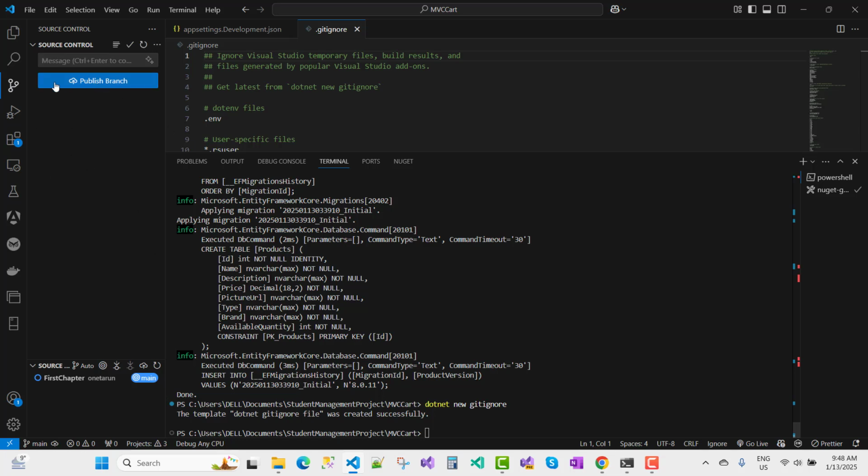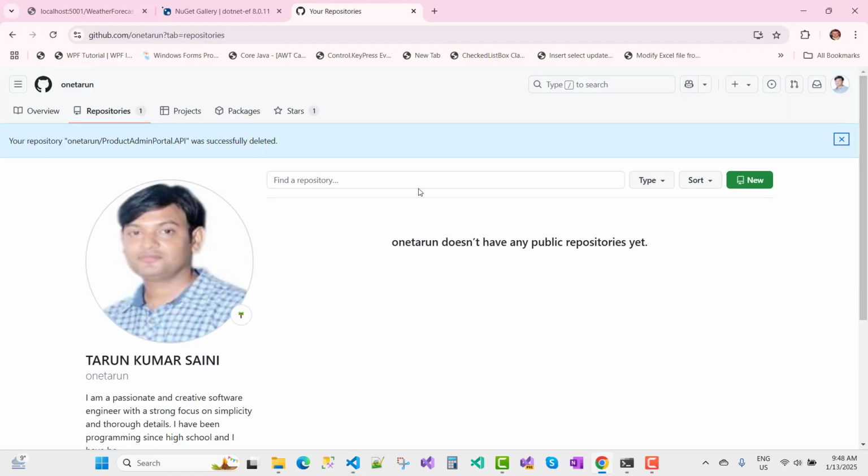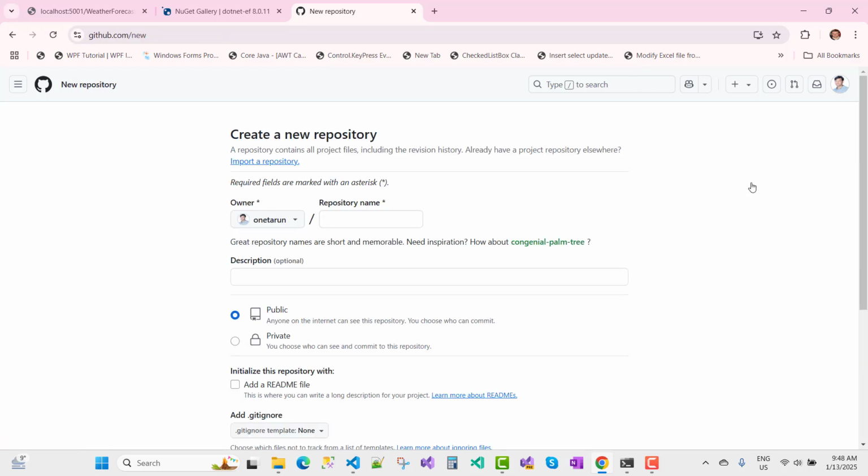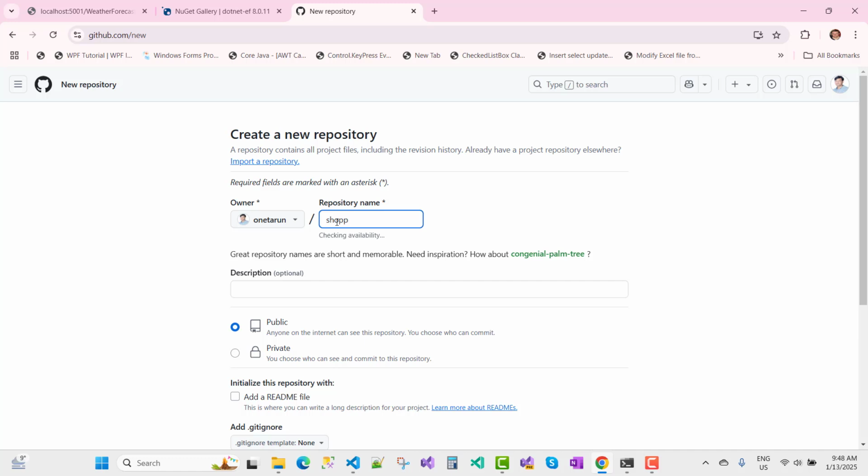You can see that here we have a publish branch button. Okay, so you need to add a repository first. So you can just create a new repository. Here you can see we have different options: find a repository and create a new repository. Under my name, the repository name is shopping cart.